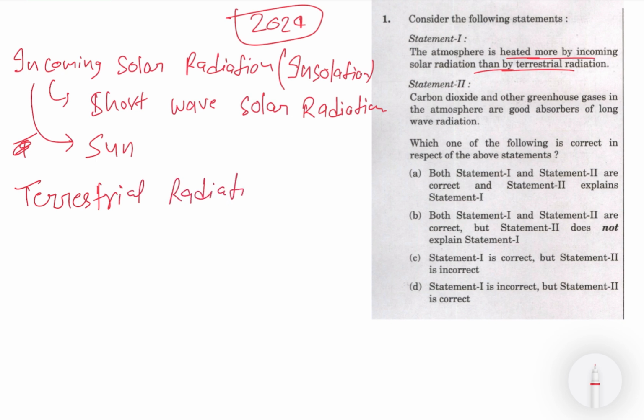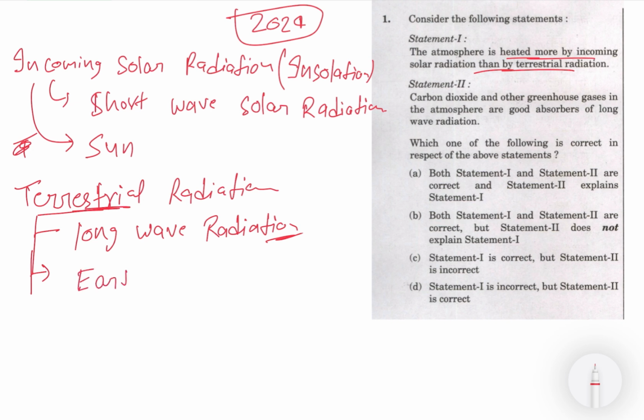And second is terrestrial radiation. Let us first see some of its properties. It is a long wave radiation, and as the name suggests, it is dissipated from terrestrial, that is, the earth surface. It is dissipated from the earth surface. So this much information we have from the first statement. First of all, I'm just picking up the key concepts, whatever terms are involved, so that you have clarity over them. Then only you are able to answer, because this might be an easy question, but some questions may be complex by incorporating these words. So you must be sure about each and every word used in the statement.